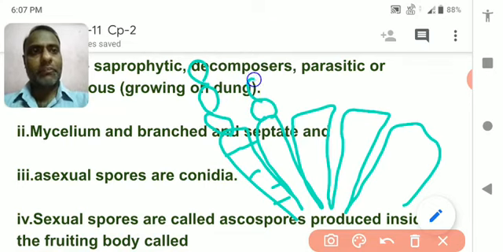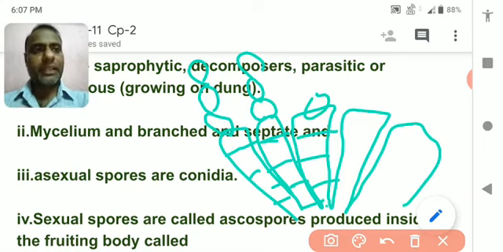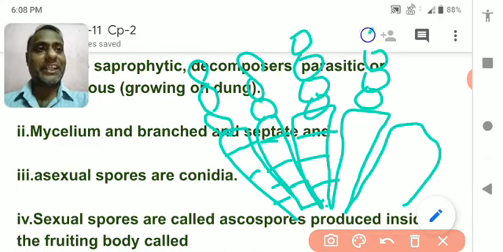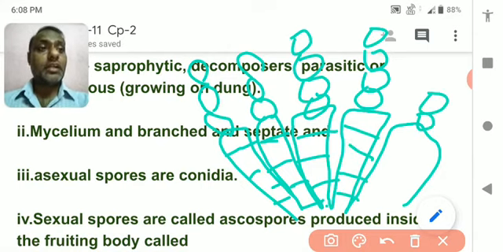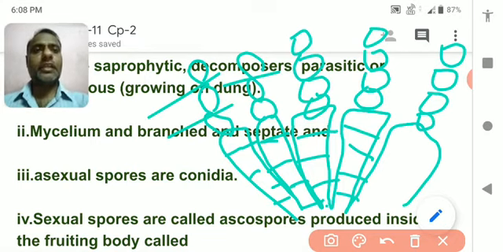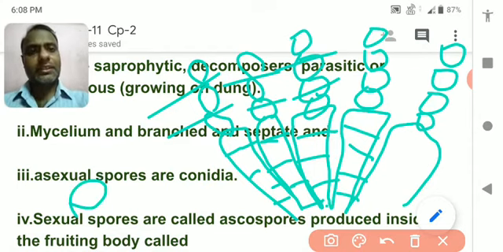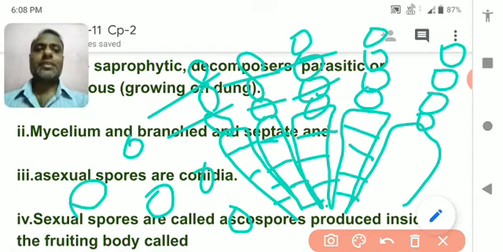It is septate, meaning separated, and its septa break from the top, become round and break off, and these round structures are called conidia, a kind of asexual spore. When they break, due to moving air or wind, each spore moves with the help of air to different places and grows into a new Penicillium.